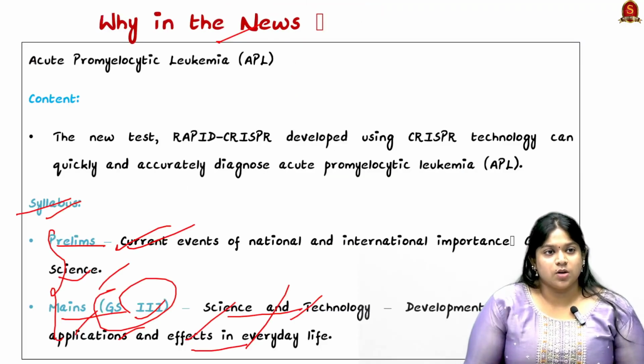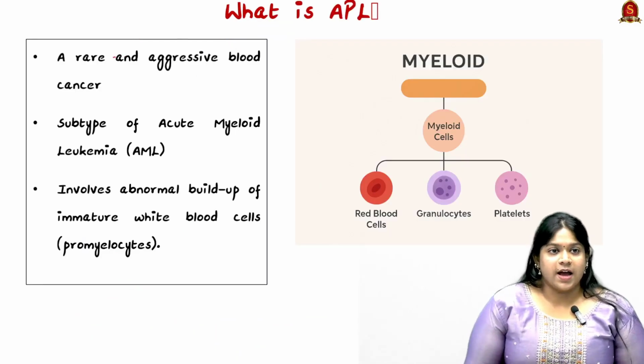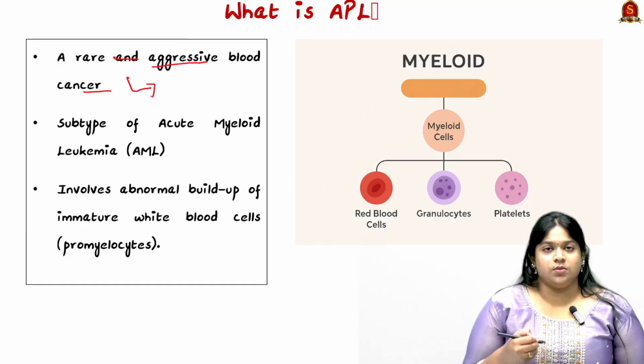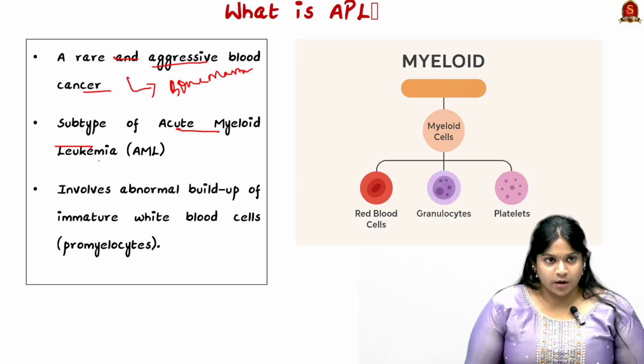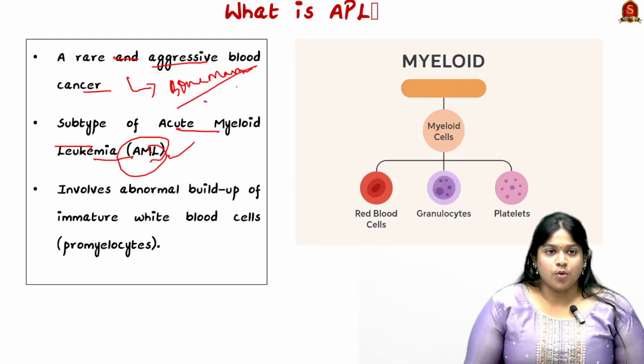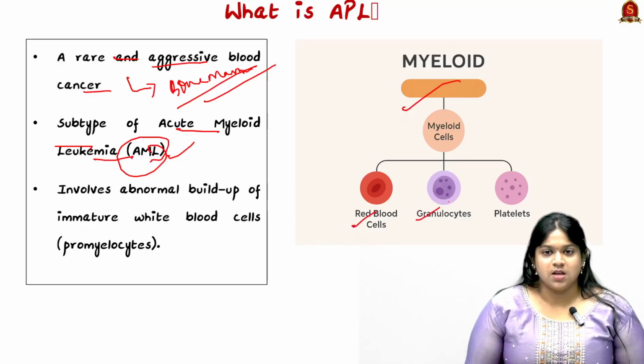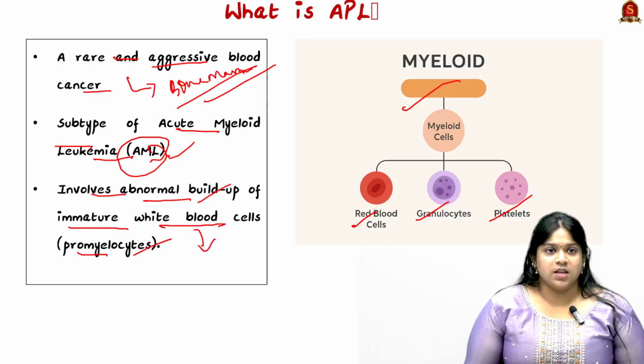APL is known as acute promyelocytic leukemia. It is a rare and aggressive blood cancer which takes place in the bone marrow. APL is a subtype of acute myeloid leukemia, that is AML. In the bone marrow, where there are healthy myeloid cells, which give rise to red blood cells, granulocytes and platelets, there is an abnormal buildup of immature white blood cells, that is the promyelocytes. This causes APL.